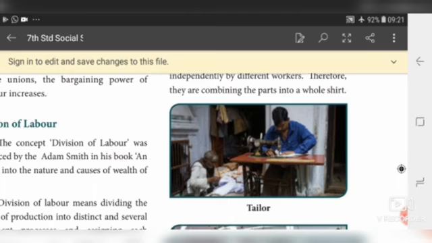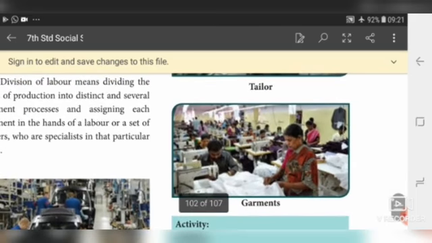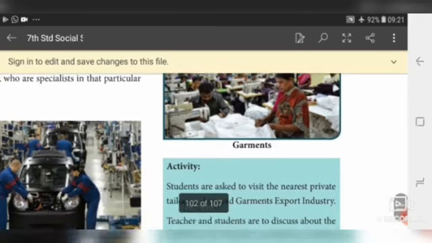He makes the collar, he puts buttons, he stitches, he makes everything by himself. But in a garment factory, there are groups of people doing different types of work. Some people are stitching, some people are putting buttons, some people are making other things.